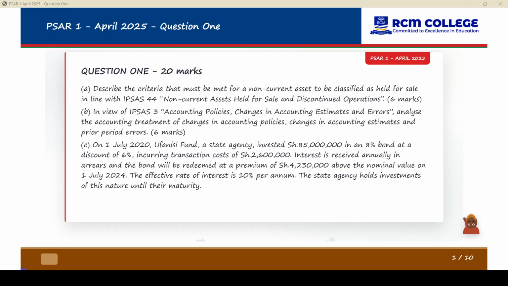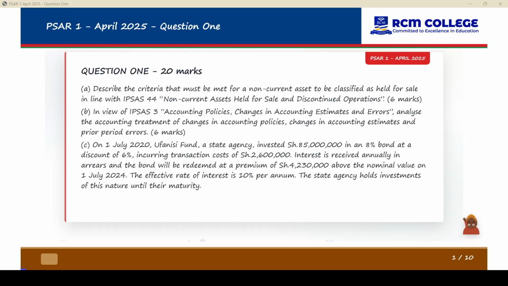That's 6 marks. B, in view of IPSAS 3, Accounting Policies, Changes in Accounting Estimates and Errors, analyze the accounting treatment of changes in accounting policies, changes in accounting estimates, and prior errors, 6 marks. Then C, we will find out what this question is asking.